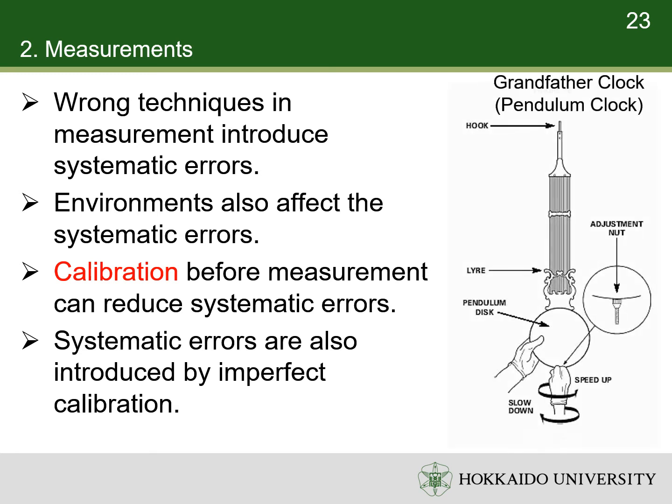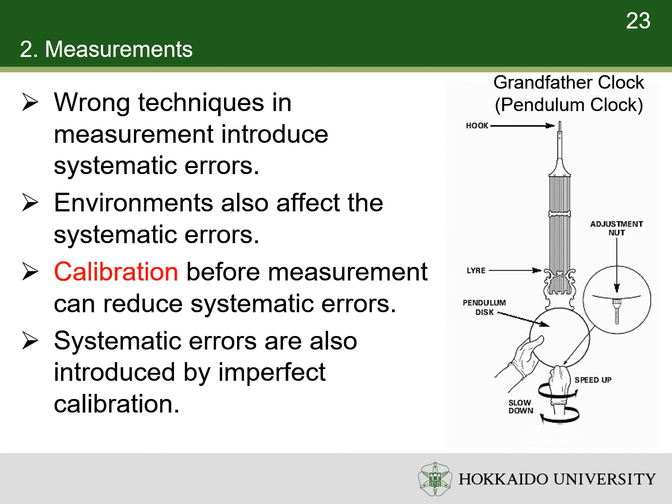We use the grandfather clock as an example. The grandfather clock uses the period of its pendulum oscillation to measure time. The period of the pendulum mainly depends on its mass distribution. The mass distribution can change with temperature, corrosion, and dust collection. The change of air pressure, gravity, and friction may also change the period.